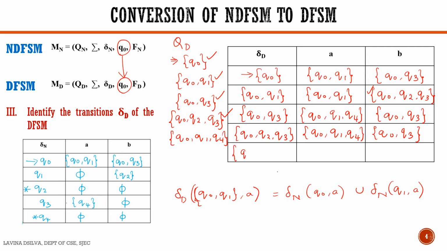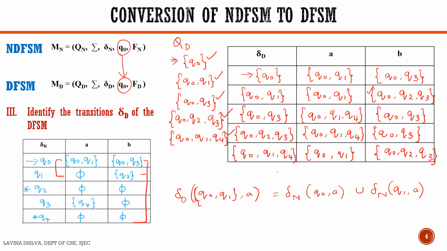Next we take the state Q0, Q1, Q4. So we have on A transition to Q0, Q1, and on B we have transition to Q0, Q2, Q3, Q4. No new state is constructed. Therefore, these 5 states are the states of the DFSM.